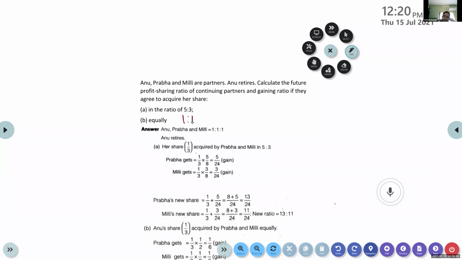Equally. Very good. So the old ratio is 1:1:1. That is the old one.